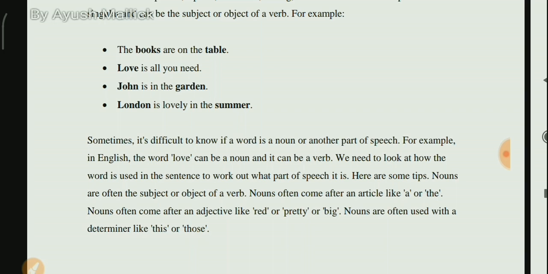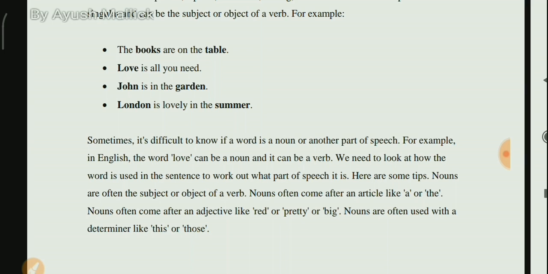The word love can be a noun as well as a verb in a sentence. It depends on the work, what it does in the sentence. We need to look at how the word is used in the sentence to work out what part of speech it is. So to identify which part of speech it is, we first look at the work of this word. What is it doing in the sentence?